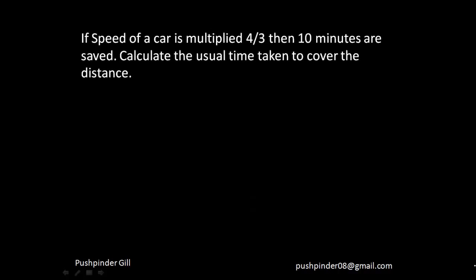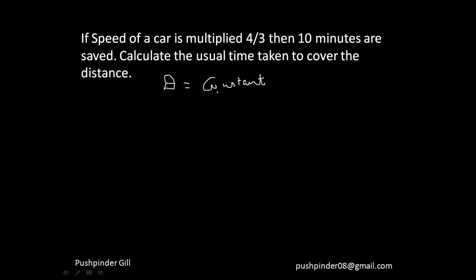Fine. So let's see what we can get from here. If the speed of a car is multiplied by 4 by 3, then 10 minutes are saved, right? So if I increase my speed to 4 by 3 of its original speed, then I save 10 minutes. Calculate the usual time taken to cover the distance. So we know that distance is constant here, right? So let me just state that before I start solving the question.